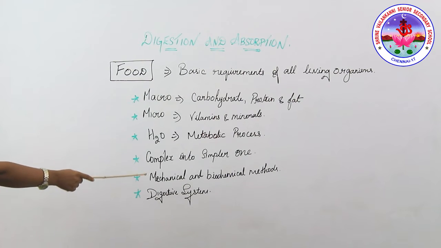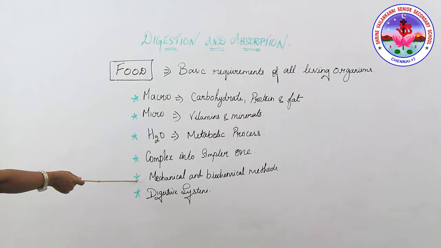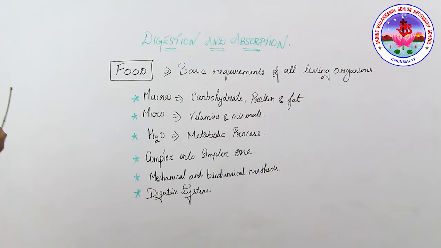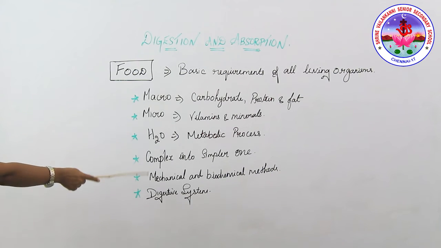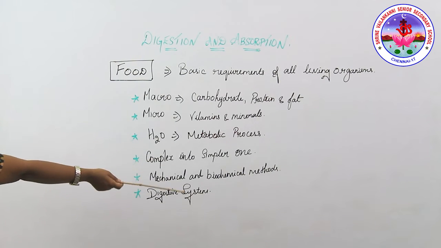All of this is very essential for the next process, the biochemical process, which involves the breakdown of the covalent bonds of the organic food molecules and converts them into simpler food molecules, with the help of the mechanical process as well as the biochemical process. So the complex food should be broken down into the simpler one.